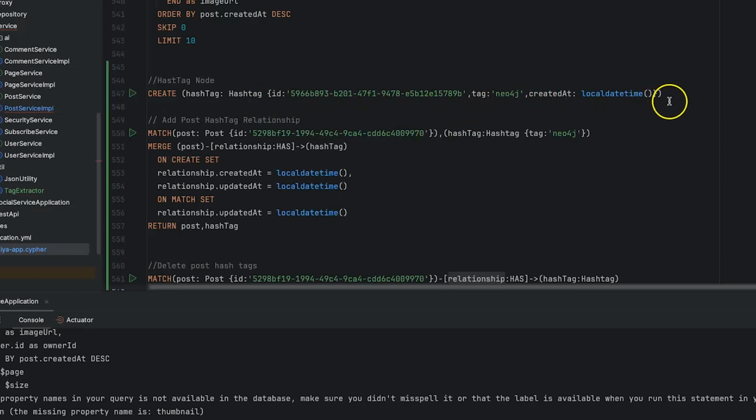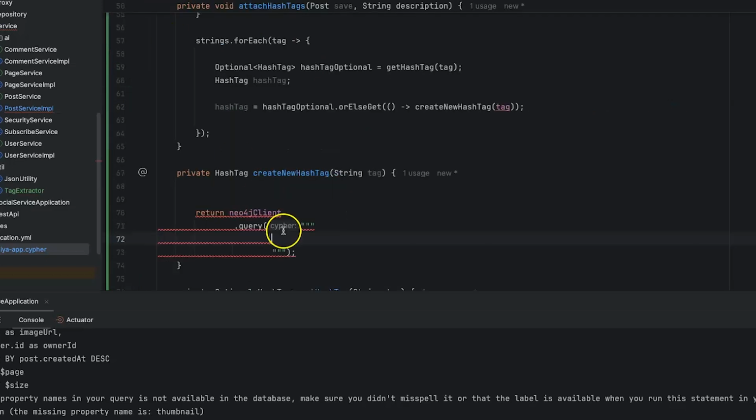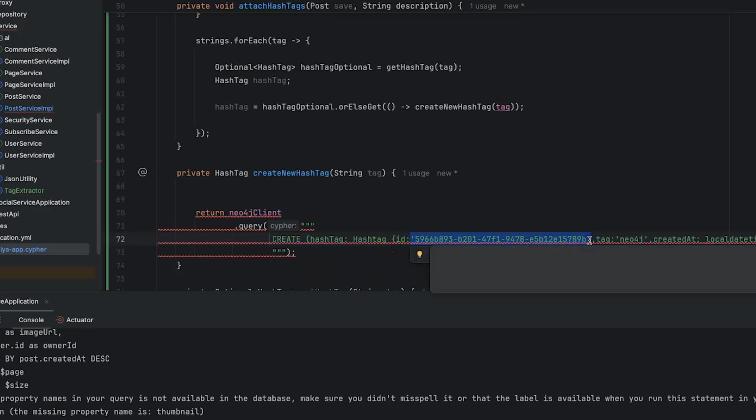What I want to do, let me just copy this one and come back here. It's going to be a simple one. And here for the ID, I will just say dollar ID. Here I will just say dollar tag, that you want to create. Dollar tag. For local datetime, I can leave it like this, no worries.